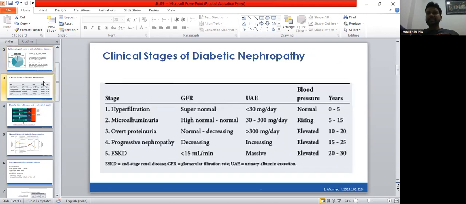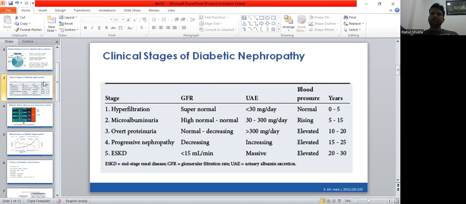Now coming to the clinical stages of diabetic nephropathy. Diabetic nephropathy can be divided into 5 parts based on the GFR and urinary albumin excretion. So the first stage is the stage of hyperfiltration. Here the GFR is supernormal, more than normal, and urine albumin excretion is less than 30 milligram per day. Blood pressure is usually normal in this stage, and it may take up to 5 years to develop in type 1 diabetes.